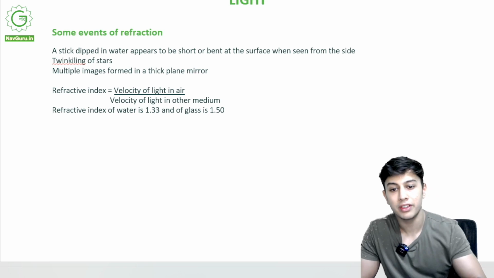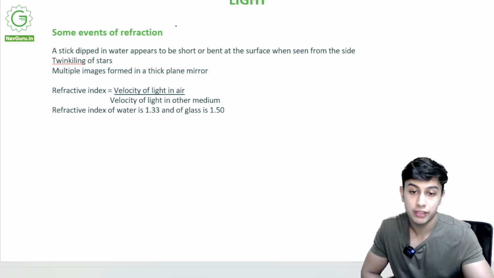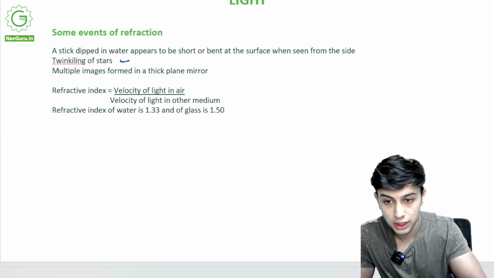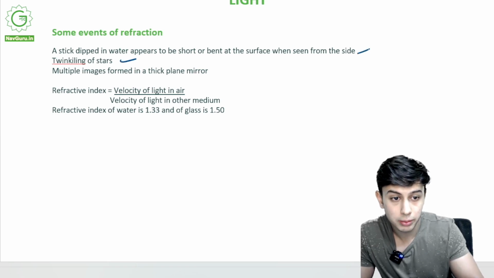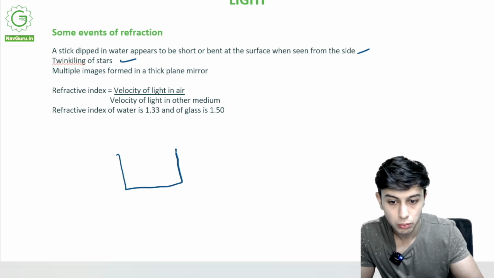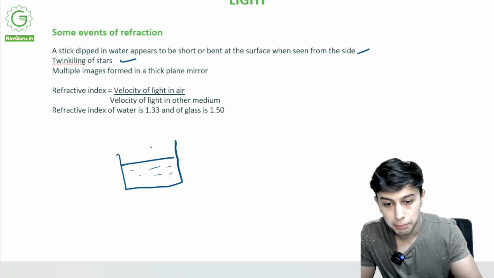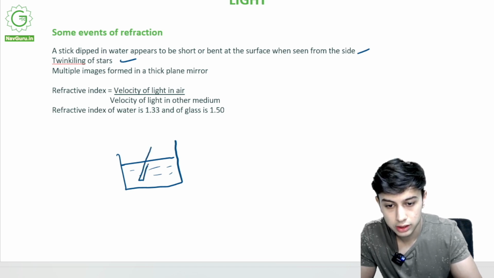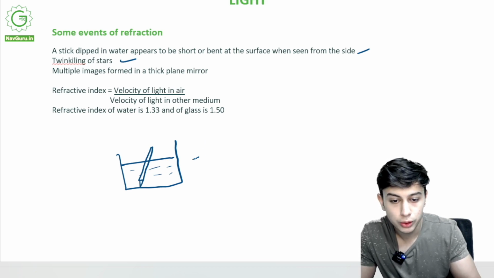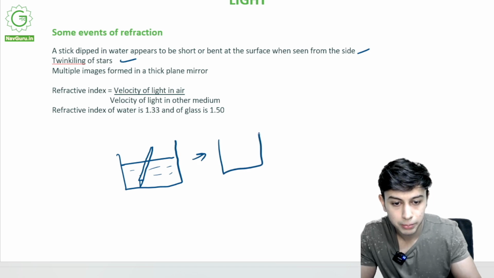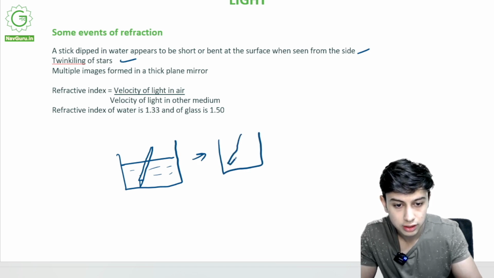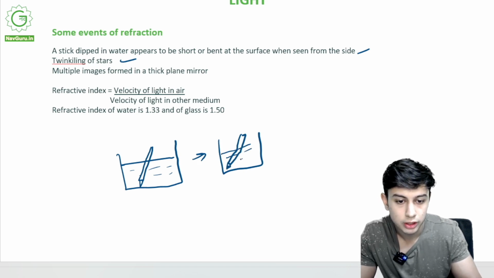Now some events of refraction. Refraction also leads to twinkling of stars. A stick dipped in water, let me show you. Suppose it's a pencil going in like this. When you see it from over here, it will appear to you somewhat like this, when you see from your eyes.